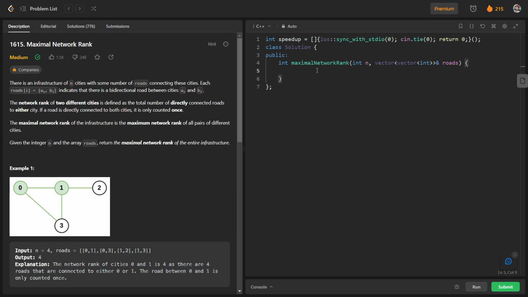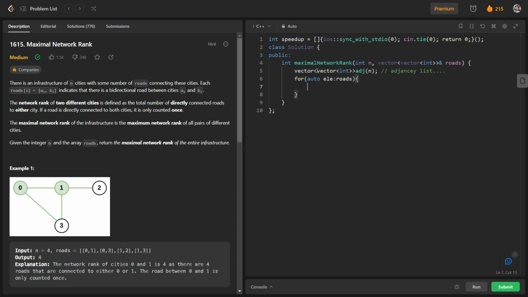So basically we will have an adjacency list, so vector of int adj, and the size will be nothing but n. Okay, and we will iterate over all the roads. So for auto ELE of roads, we will create this adjacency list. So adj of ELE of 0 dot push back ELE of 1, and vice versa also, because the road is bidirectional.